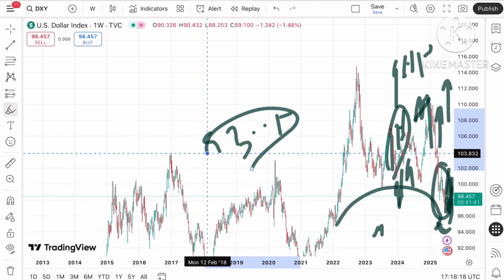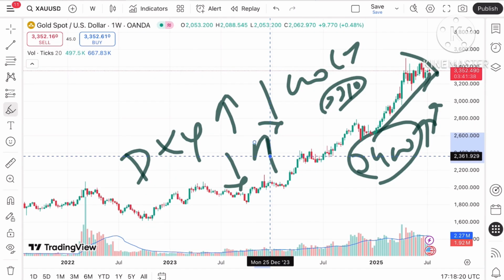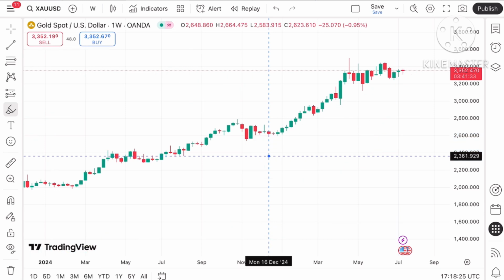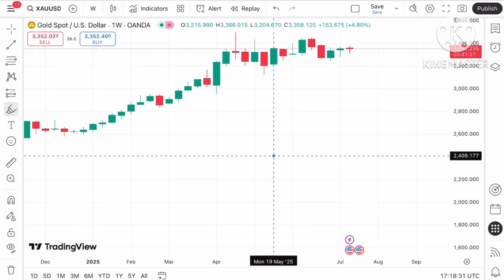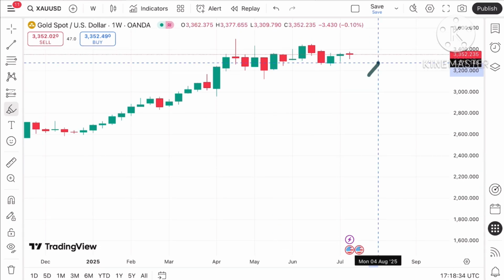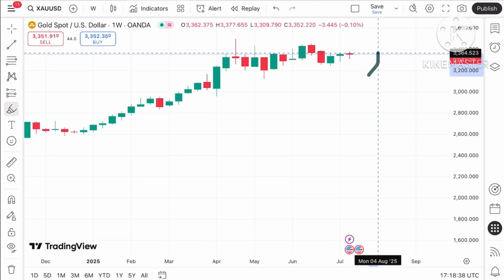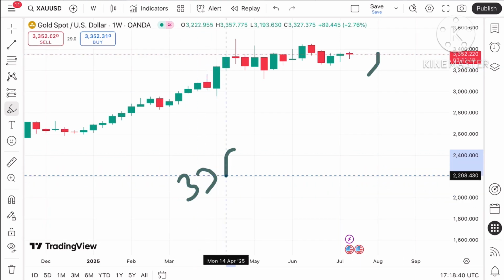Coming back again to the gold price, as we can see in the chart, the dollar index is trying to go higher. Suppose the price sustains this level. As we have seen for the full week, it is forming a red candle. If the price sustains this level, it can move towards the next level of 33.64.